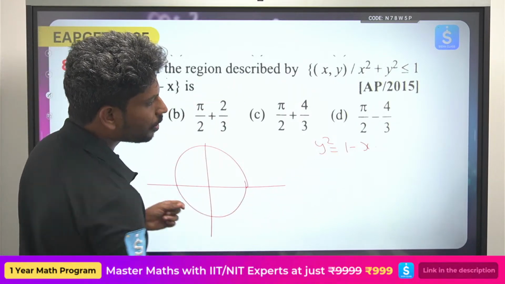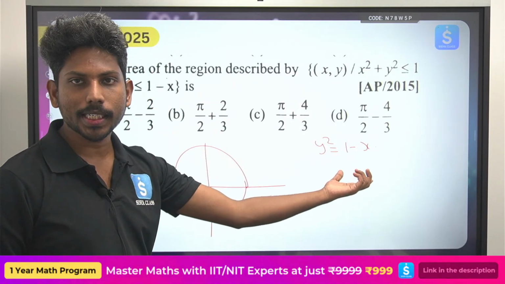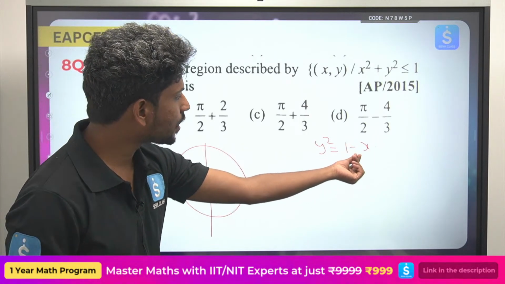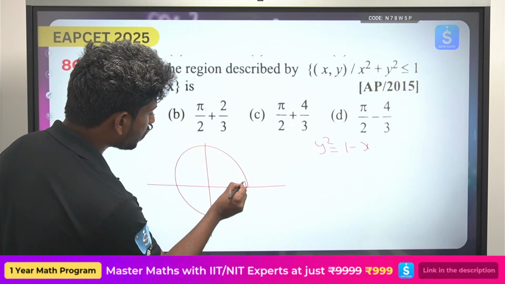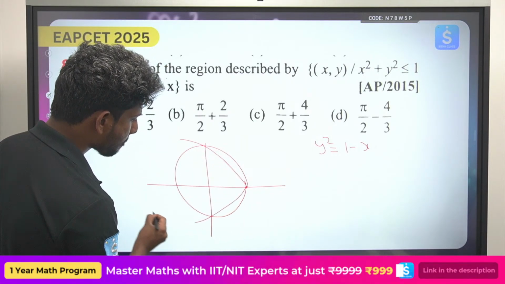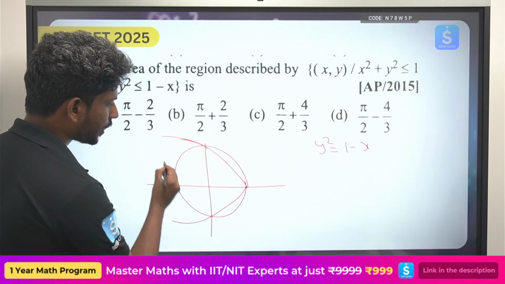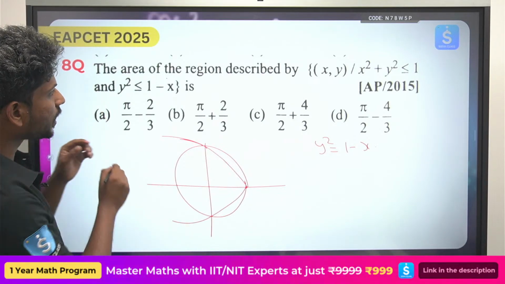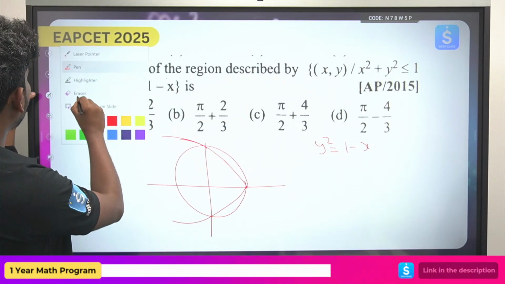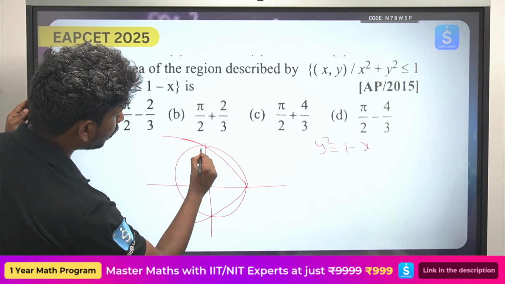So how will this graph look? This will be symmetric about which axis? Well, this will be symmetric about the x axis. So when x equals to 1, y will be 0. So the graph will be somewhat like this. Okay, the graph will be exactly like this. So what is being asked is, what is the area of the region described by this? So how will you find the area? What is the area we need to find?